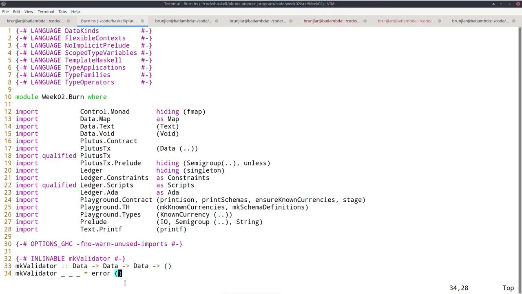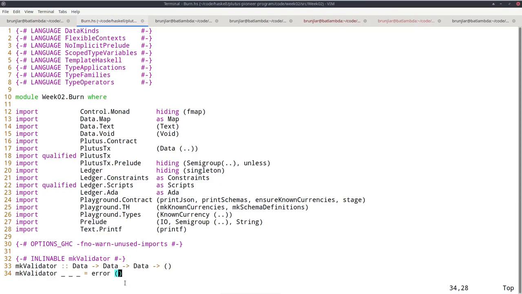Another thing is that it can be confusing. A lot of the definitions that are in the standard Haskell prelude and in the Plutus prelude do have the same signature and the same behavior, but that's not always the case, and error is an example. The standard one takes a string and the Plutus one does not. So one has to be careful. If you have some experience with Haskell and use some ordinary things from the prelude, then in Plutus they suddenly might not work anymore or might work differently.